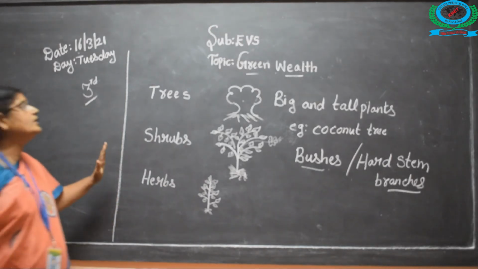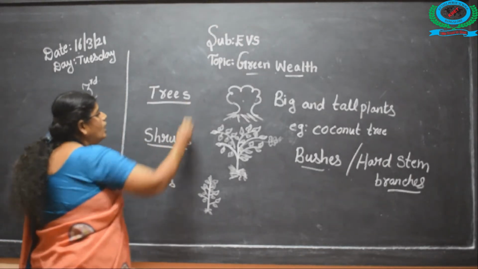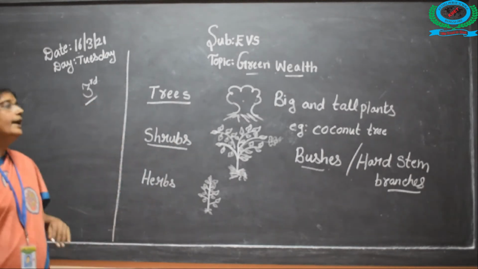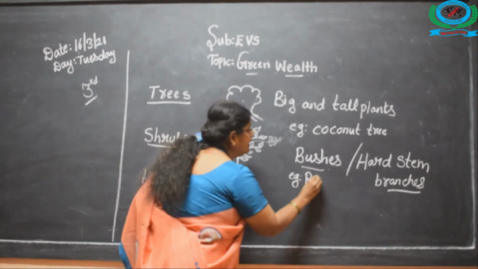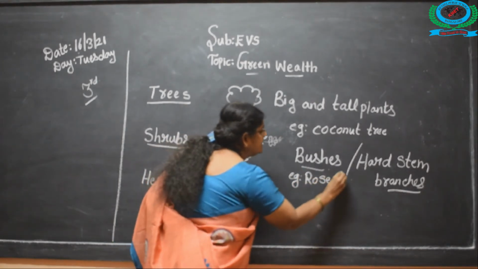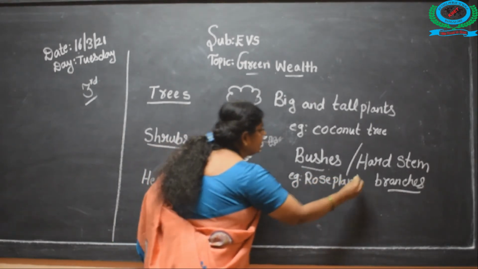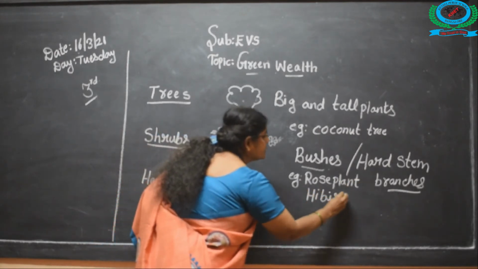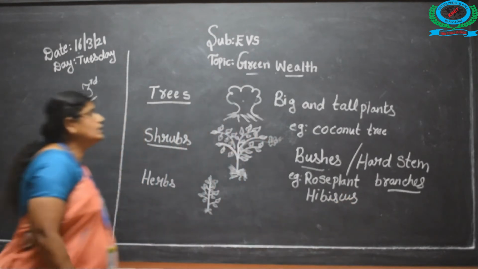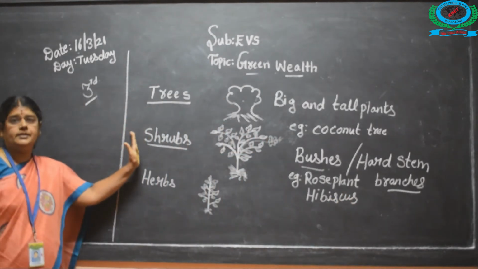It is called shrubs. Example is rose plant and hibiscus plant. These are called shrubs.